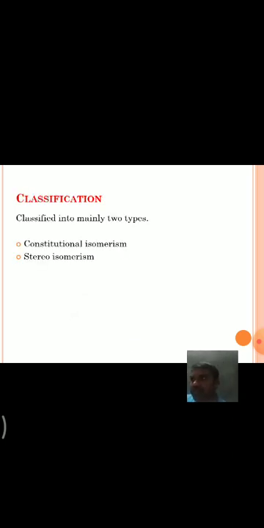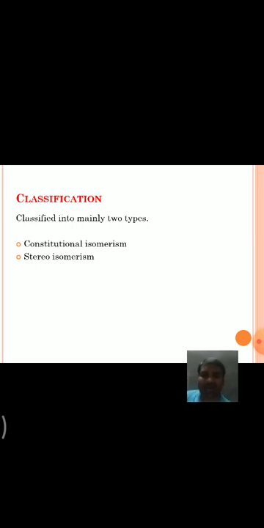Coming to the classification of isomerism, isomerism is classified into mainly two types. One is constitutional isomerism, also called structural isomerism, and the second one is stereoisomerism.